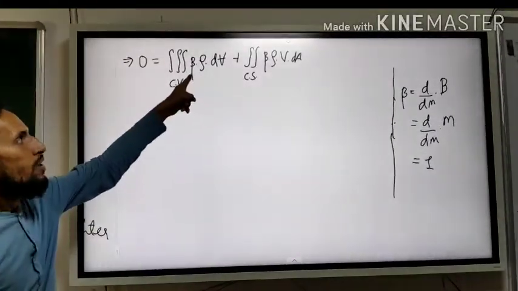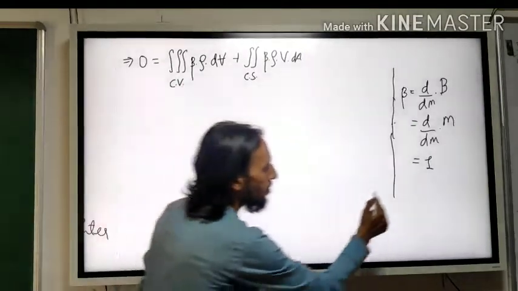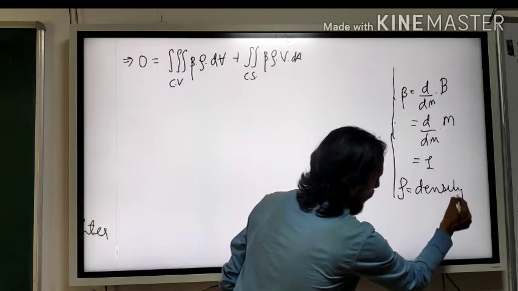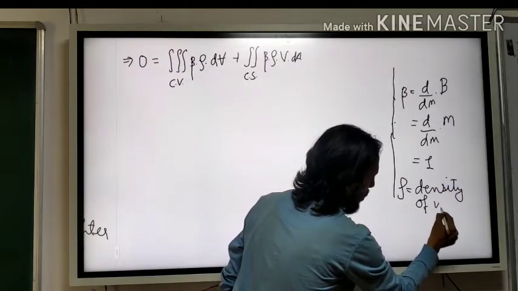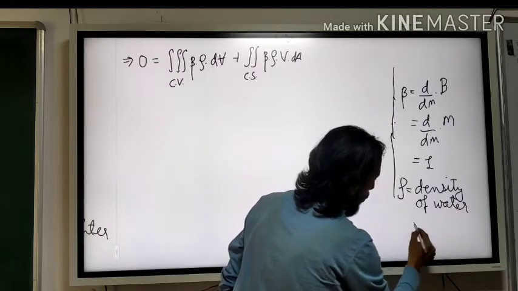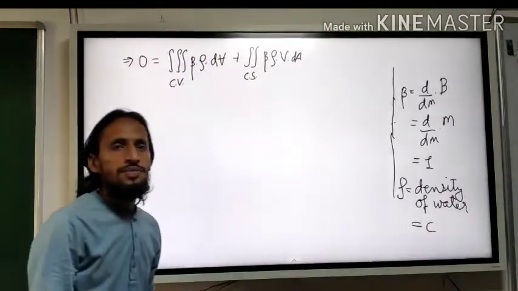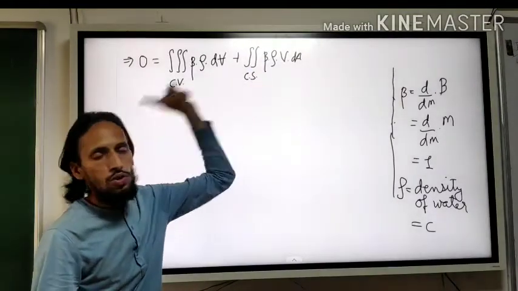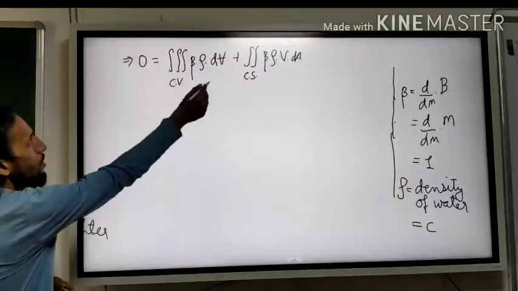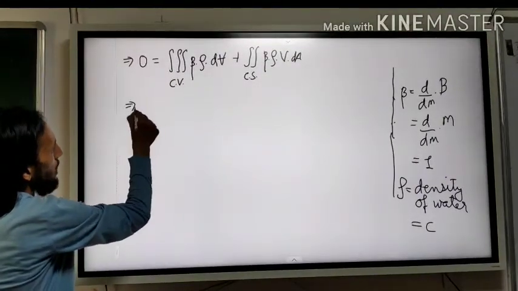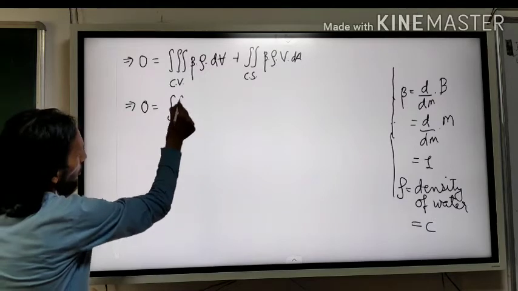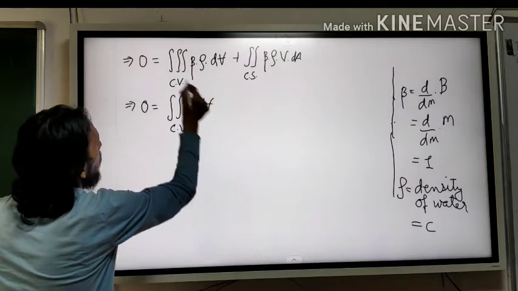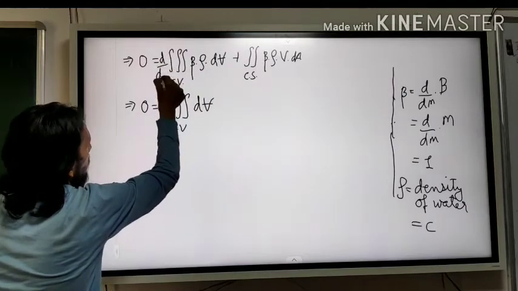What is rho? Rho is the density of liquid, density of water, which is nothing but a constant value. So beta is also constant, rho is also constant. So we will bring it outside and it will disappear. So how will the equation modify? Sorry, we just missed this term.